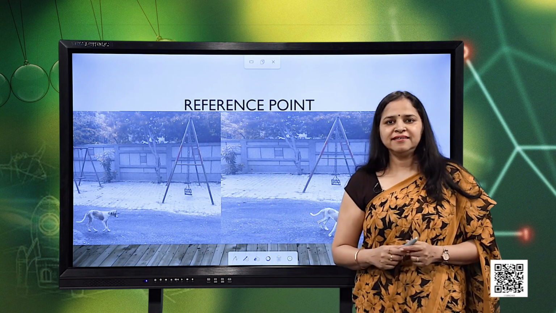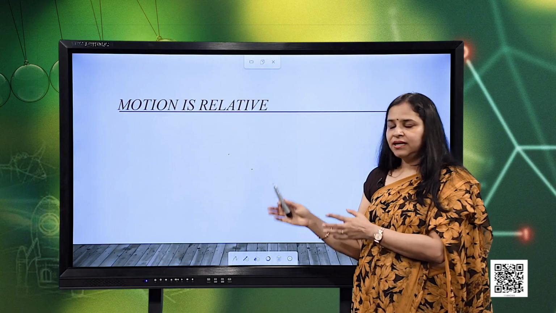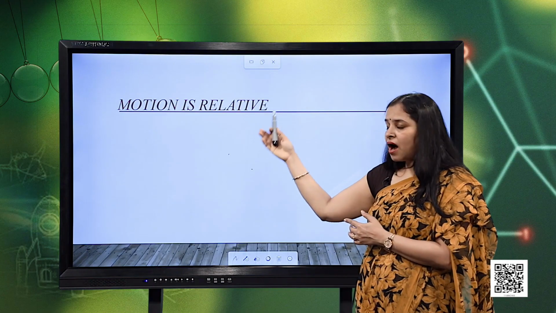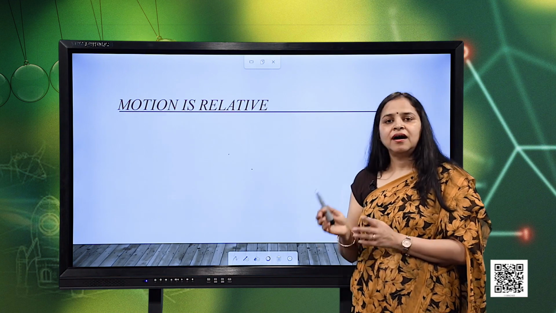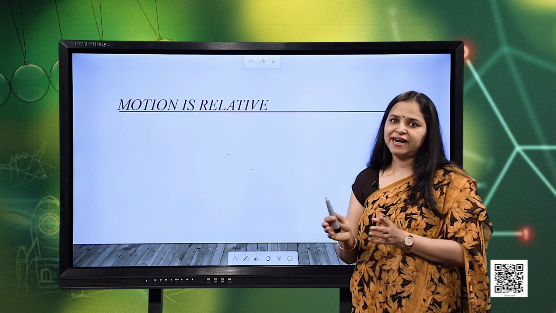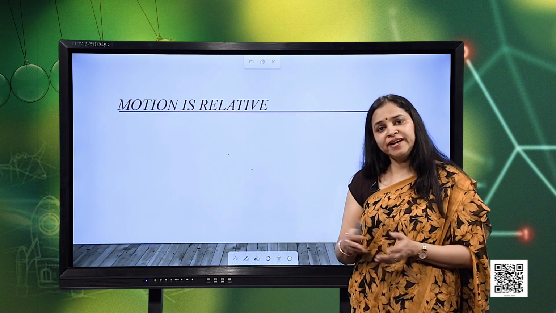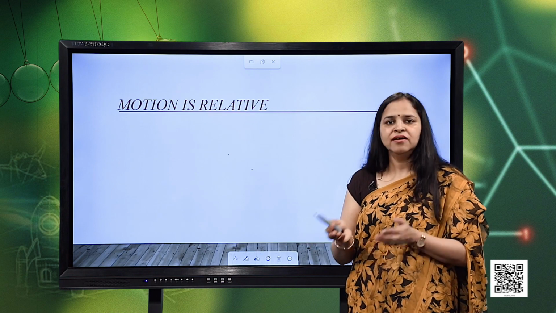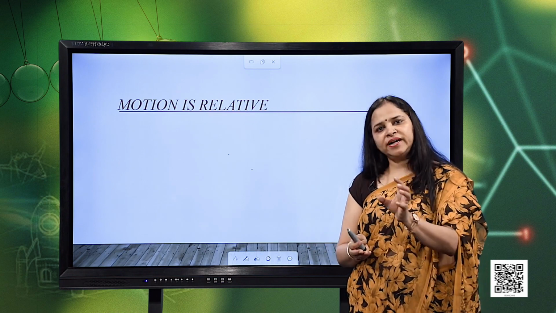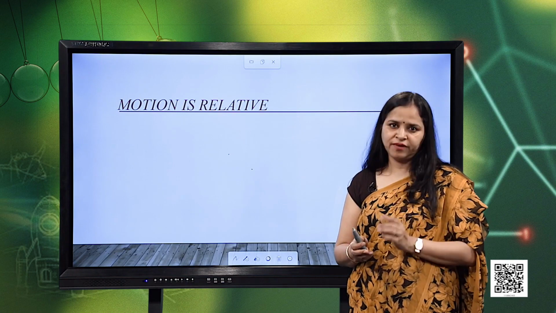Now, I consider another example. Here we have seen that the same object can be at rest or in motion. Now, let us see how motion is relative. I mean to say that nothing is at ultimate rest or at ultimate motion. Motion is always relative with respect to its surroundings, with respect to whatever reference we have taken.